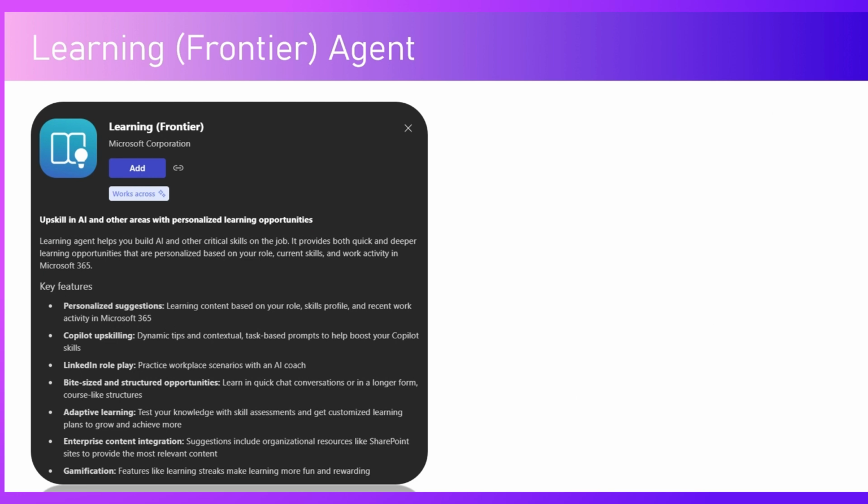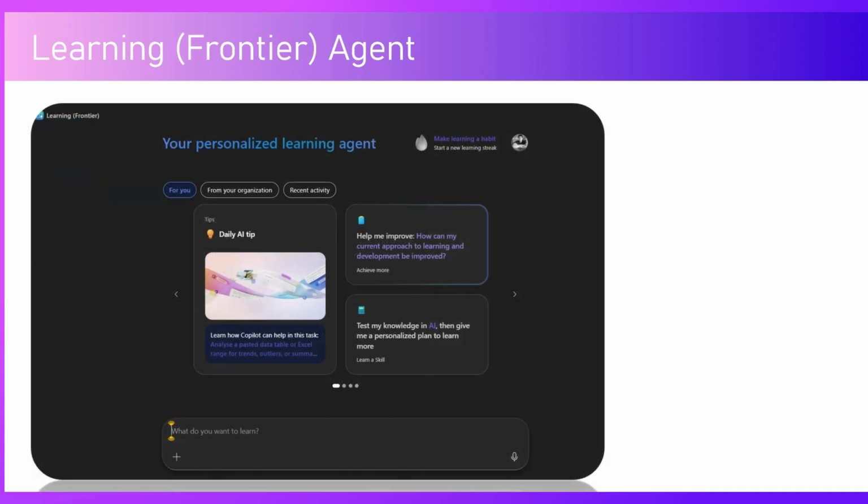This is how the interface looks like. So once you navigate to m365.cloud.microsoft, here you get that learning frontier agent. If the agent is not installed, you will see an add button, so you need to click on add, and then once it is installed, you'll see an open button, and then you can open the agent.